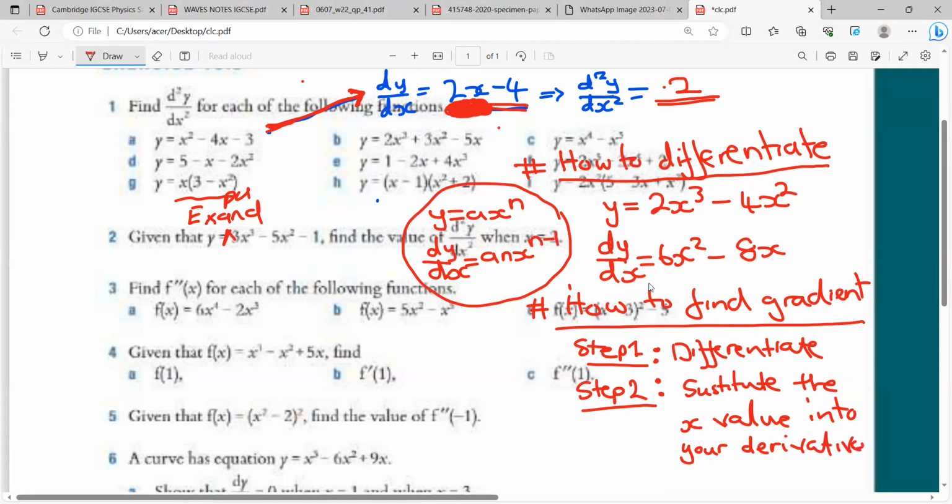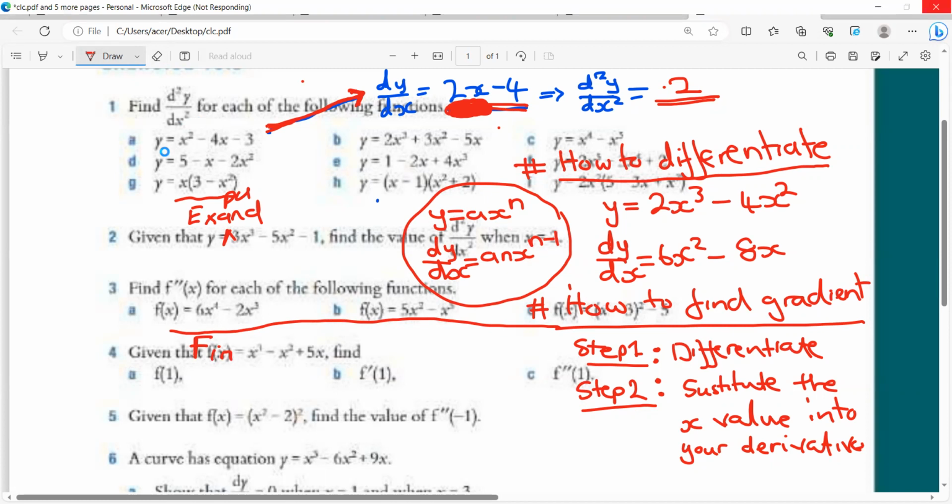All right. A quick overview on how you do that: we might have a question like, find the gradient. The browser is frozen. All right, for example, you may have something like this.